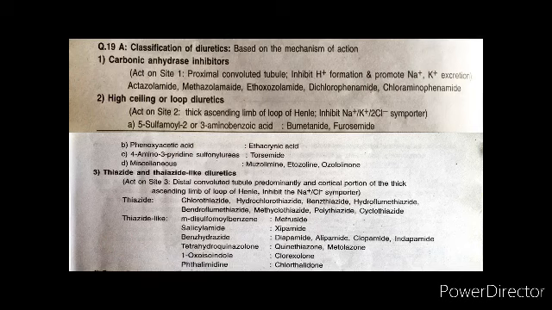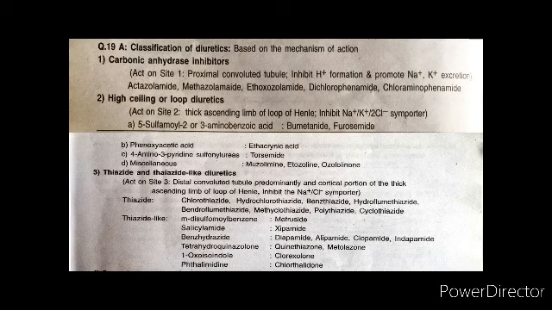Here they inhibit H plus formation and promote sodium potassium excretion. The examples are acetazolamide, chloraminophenamide. High ceiling diuretics, we have furosemide, ethacrynic acid, that is, they act on site 2, the thick ascending limb of the loop of Henle, and they act by inhibiting the sodium potassium chloride symporter.